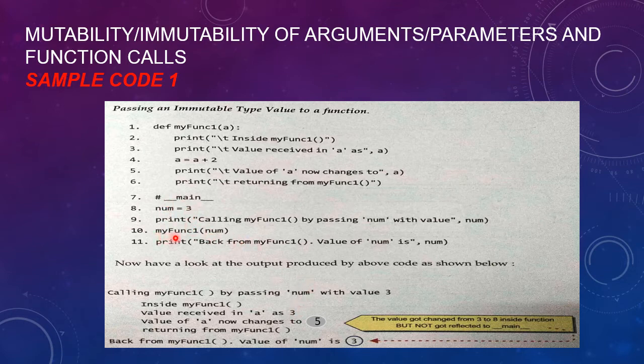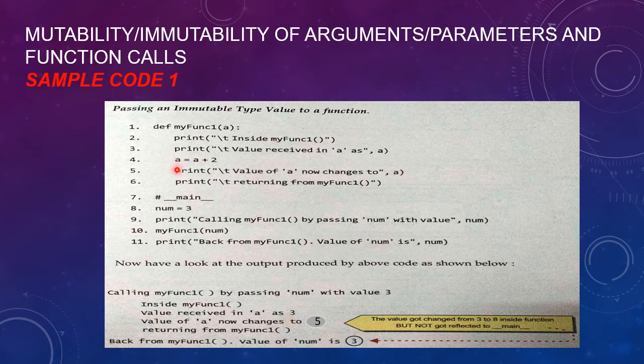The next line we have invoked function 1 with the same argument num. So here the function will be executed and variable a refers to the same value which is referred by the variable num, equal to 3. Then when you print inside my function, you can see the value received a is 3.